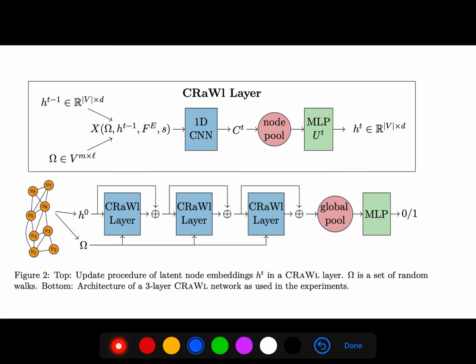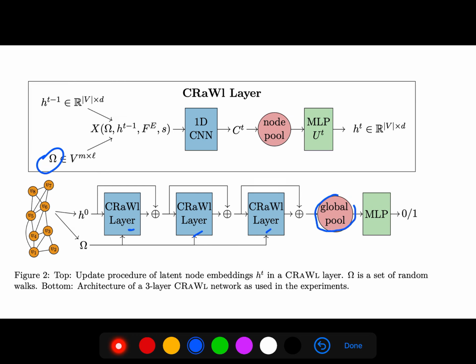The top one is the update procedure of latent node embeddings, where Omega is a set of random walks, and the bottom is just stacking all of them into layers. So it's just 3 layers of CRAWL network.